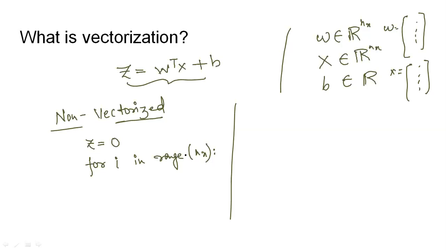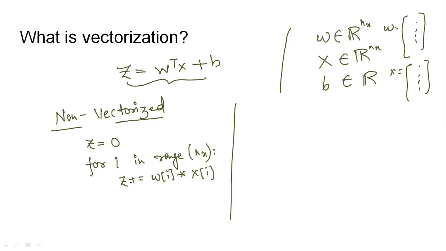Then we need to have the calculation W transpose X. For each calculation we could write Z plus equal to Wi into Xi. So this would be our computation.